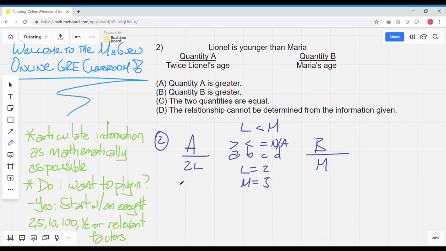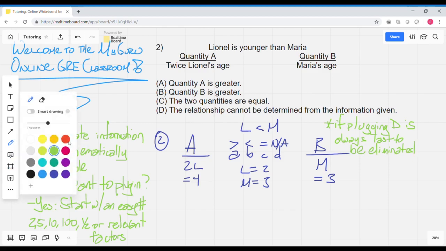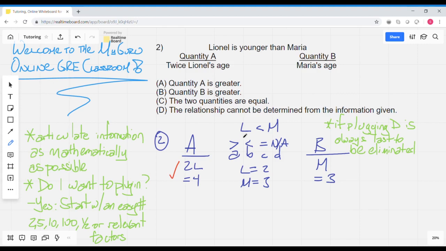So if Lionel's age is 2, that means that quantity A is going to be 4, because 2 times 2 is 4. And then quantity B is just Maria's age, and that's going to be 3. Now, anytime you are plugging in, D is always last to be eliminated because you have to test multiple times. But in this case, we can see that quantity A is greater than quantity B. So we can immediately eliminate choices B and C as not always being the case, just based on this one outcome.